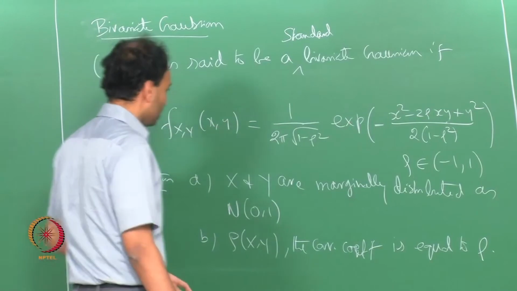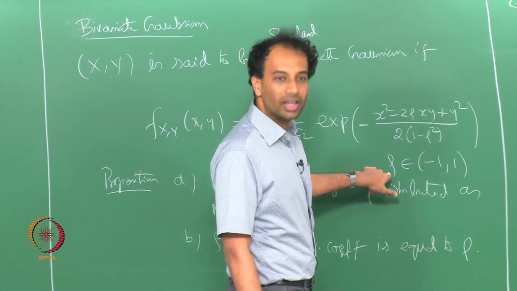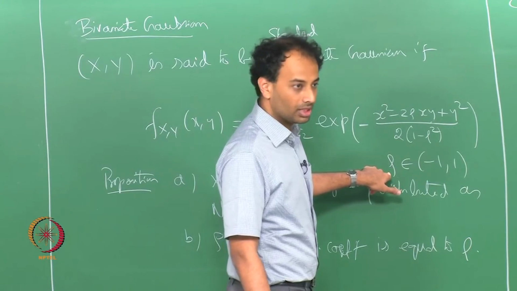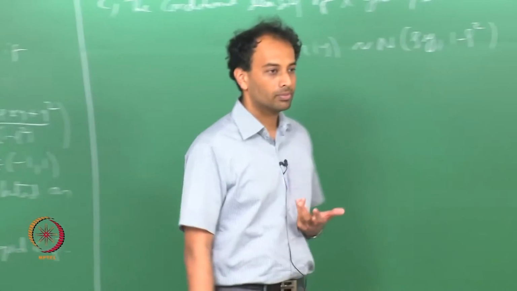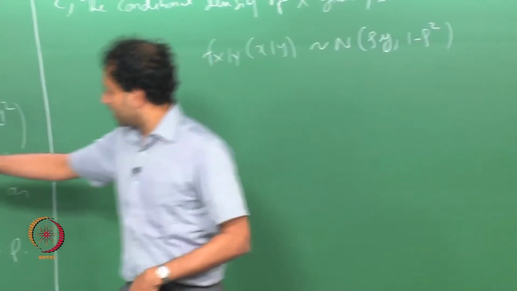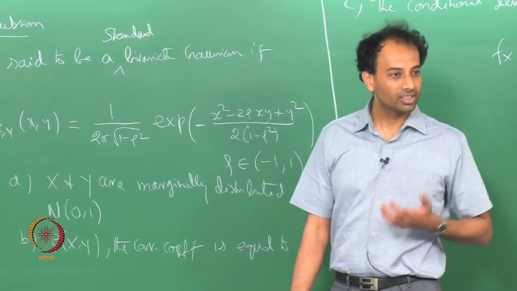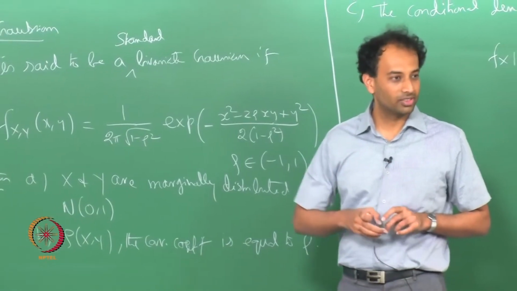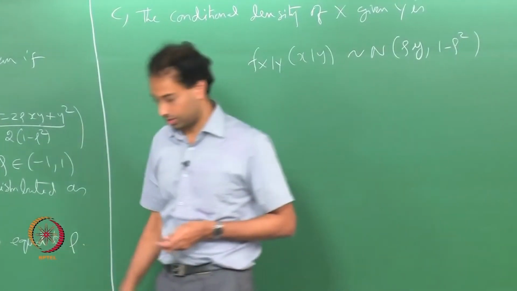In fact, you can show that this number rho is the correlation coefficient between x and y. The way you do that is to explicitly compute the expectation of x y: put in x y and integrate this out, you will get rho, which is the correlation coefficient between these standard Gaussians.